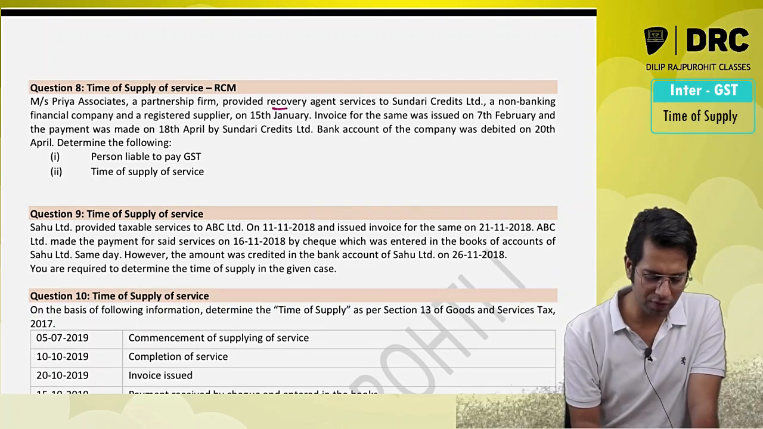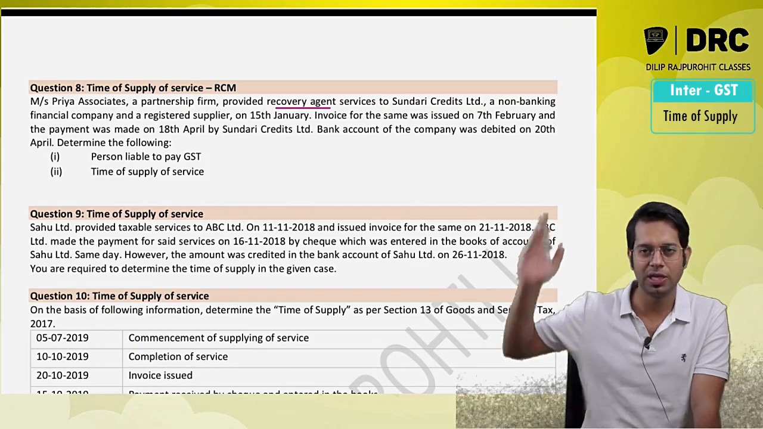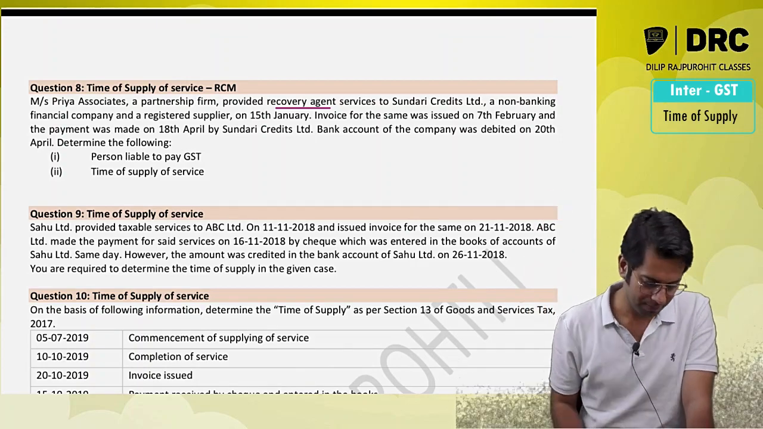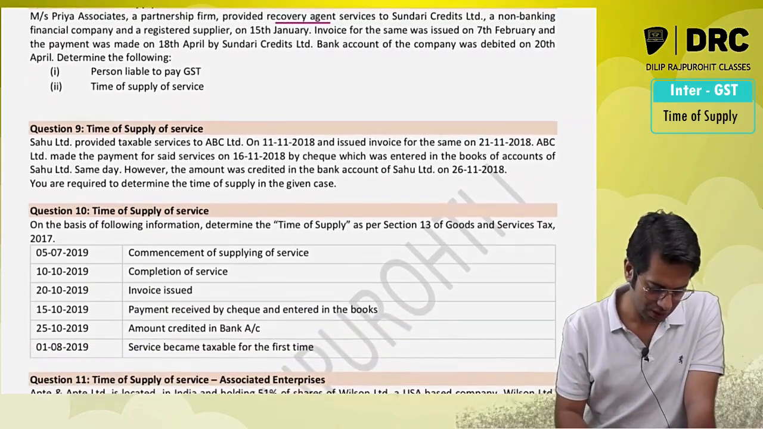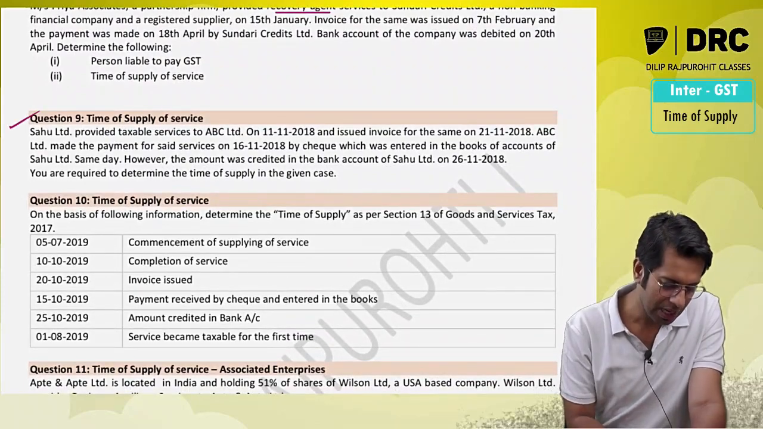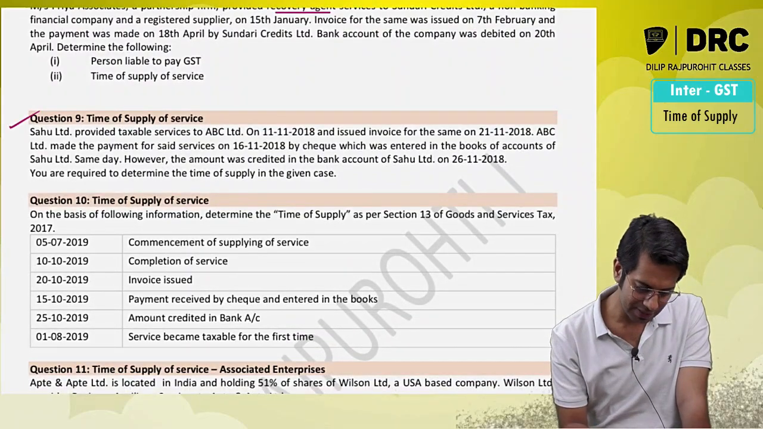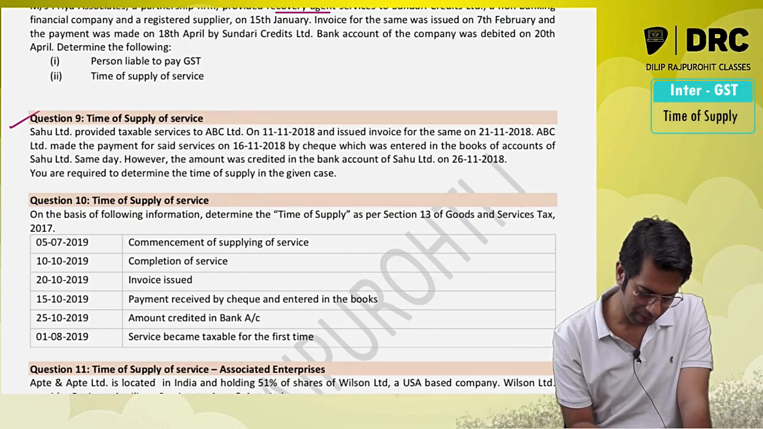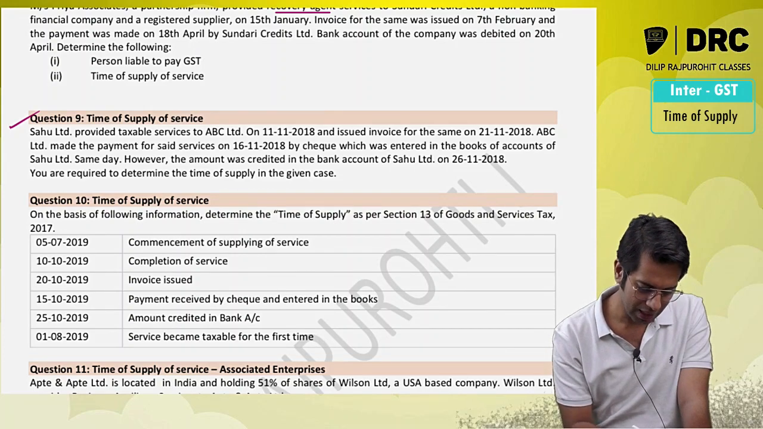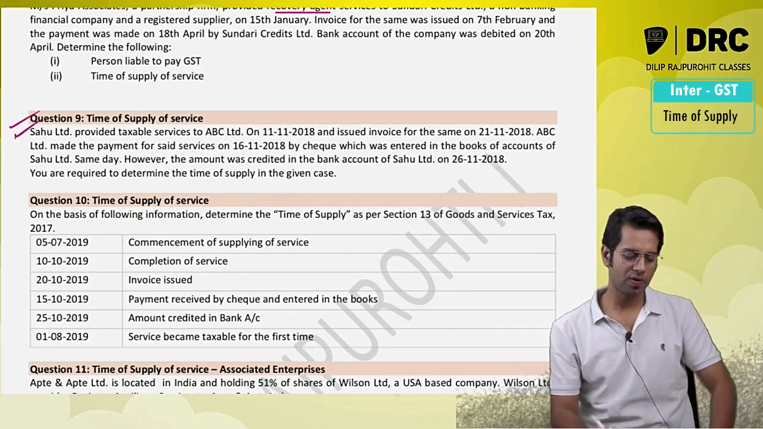So this is with respect to reverse charge. A similar question to the one we have just seen. These are all ICAI material questions. Sahu Limited supplied taxable services on this date, issued an invoice, payment was made on this date, and the cheque was recorded. Anyway, it is a simple question on time of supply of services.